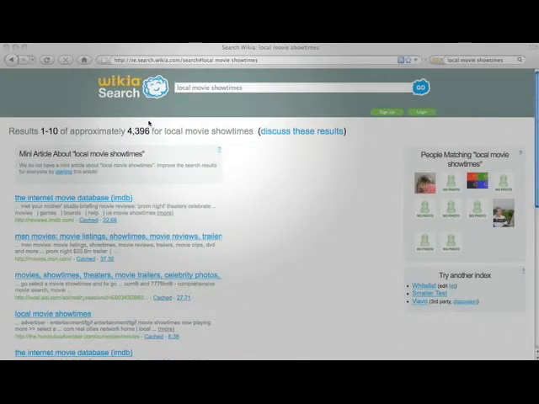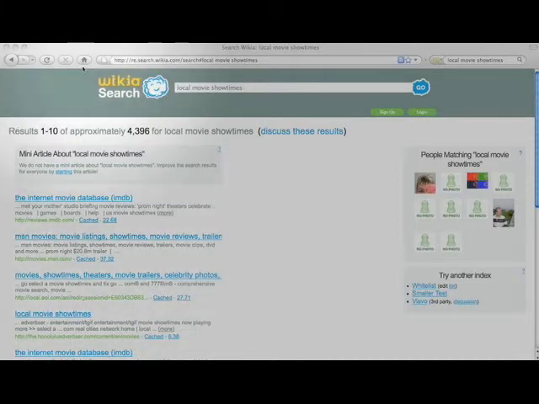So here we have the Wikia search results from the old version, and as you can see, I'm searching for local movie showtimes, and the results are, well, they're not that bad, they're not great. The first link is reviews, IMDb, that's really not the right answer. Movies MSN, that one's probably okay. These aren't really all that great though.